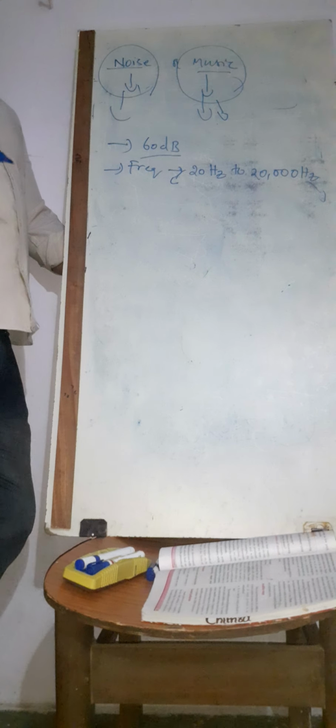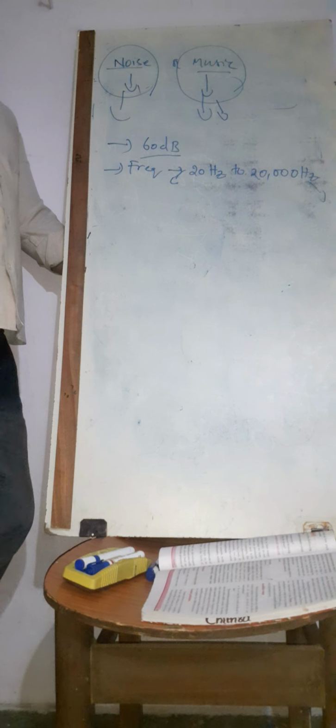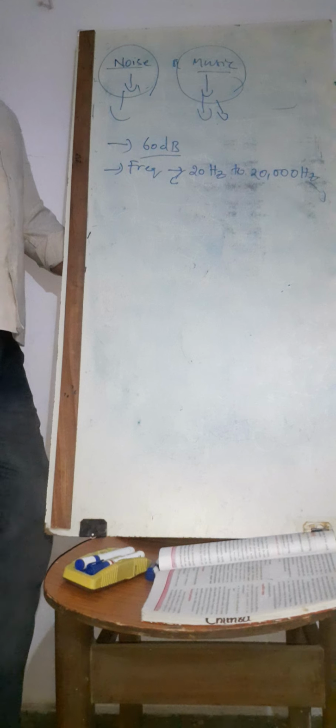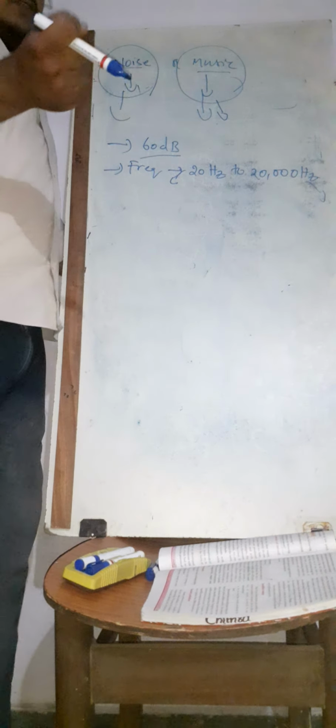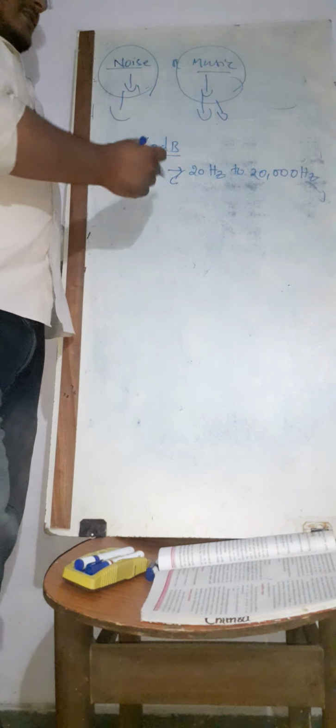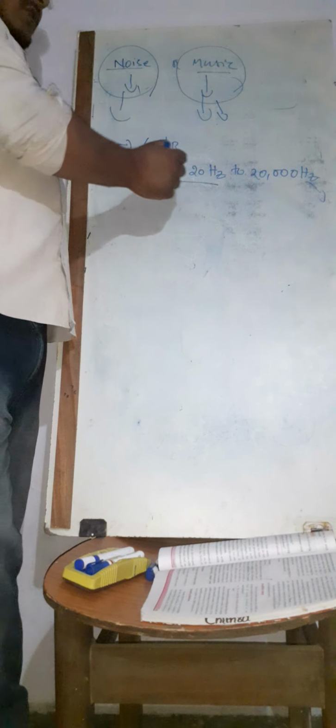Sounds below this range are something like a person whispering, or ants and insects making sounds. Some of them won't be audible to us. Such sounds are below 20 hertz.